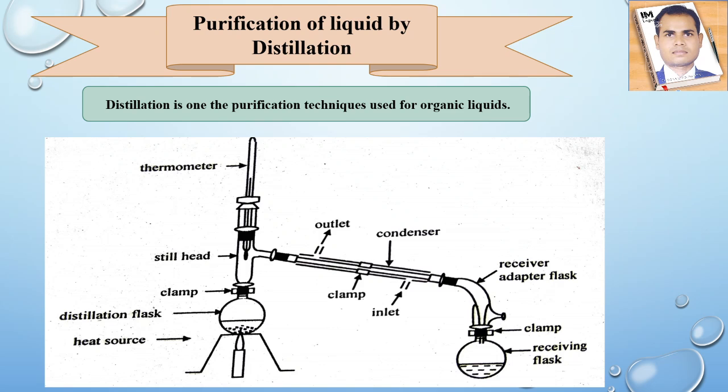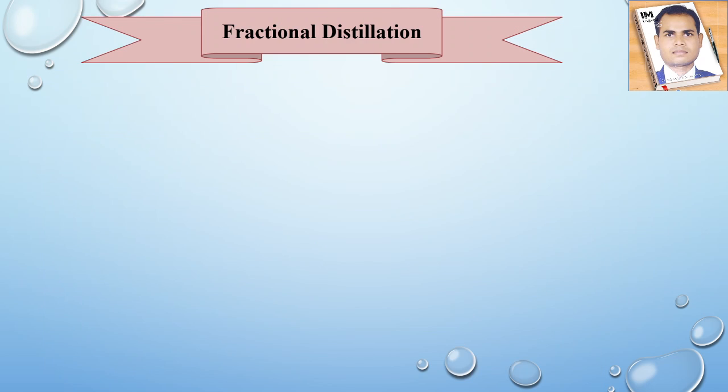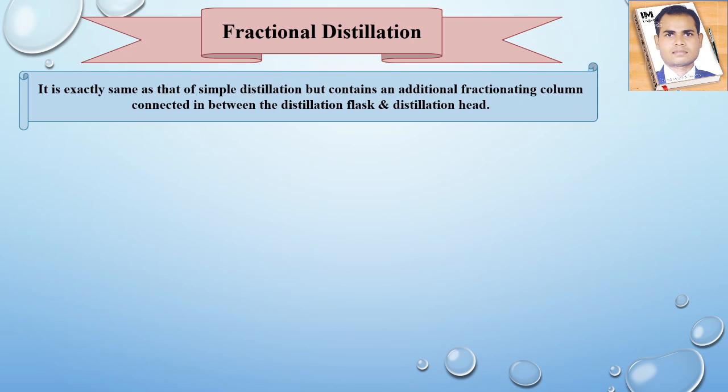One more technique is there, fractional distillation. There is not much difference between simple distillation and fractional distillation. The arrangement is the same as simple distillation. One difference is that it is exactly the same as simple distillation but contains an additional fractionating column, which is connected between the distillation flask and the distillation head.